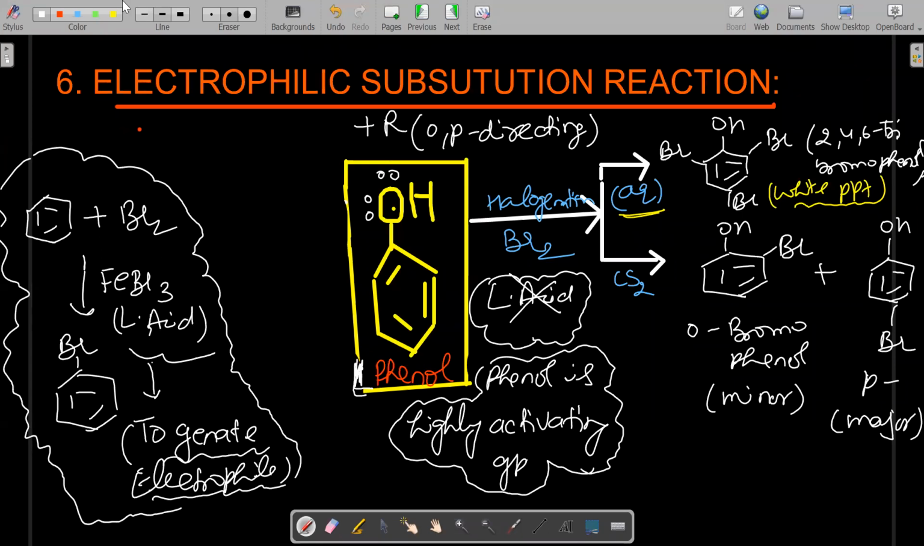One more question, because I like doing reasoning questions. You are seeing that when phenol undergoes bromination, no Lewis acid catalyst is required because OH is highly activating in nature. Second question: why does aqueous medium form tribromophenol? When you carry out bromination of phenol in aqueous medium, why is tribromophenol formed?